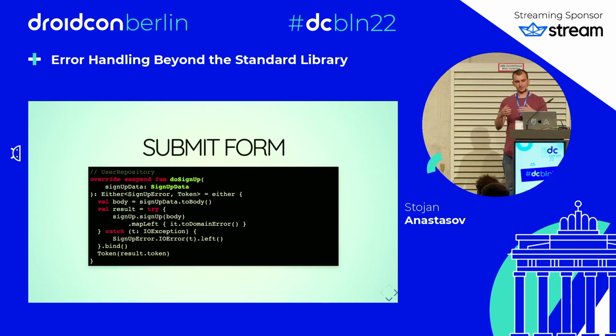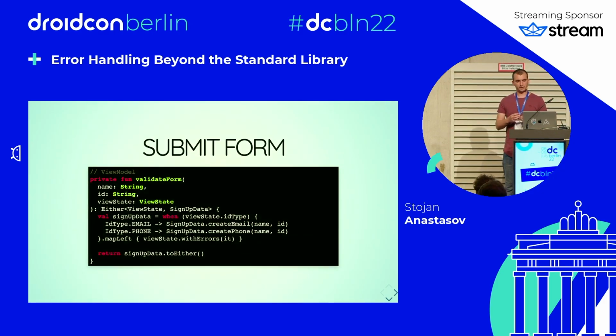We can implement the sign-up function from our repository to use the either computational block. We take our input data and convert it to a body. And then we can use try catch and call our signup function backed by retrofit. In case it errors, we use map left to convert that to our domain error. We use the try catch for the IO error type, and we use bind here so we can get access to the token, and we return the token if everything worked.